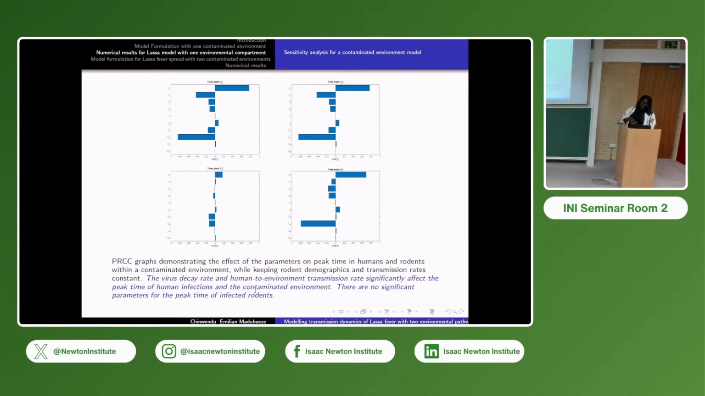What I did in the numerical simulation is that some of these parameters are extracted from the literature. For some of them, I created a uniform distribution, applying the Latin Hypercube Sampling (LHS) scheme in order to calculate the partial rank correlation coefficients of each parameter in the model. So I have to run 1,000 runs of each of them.